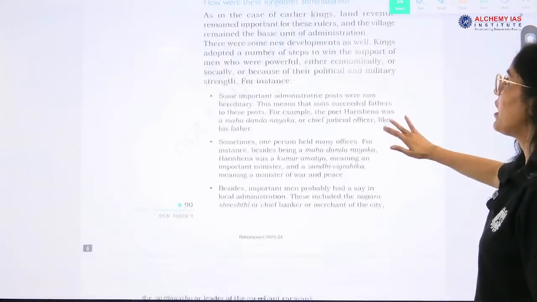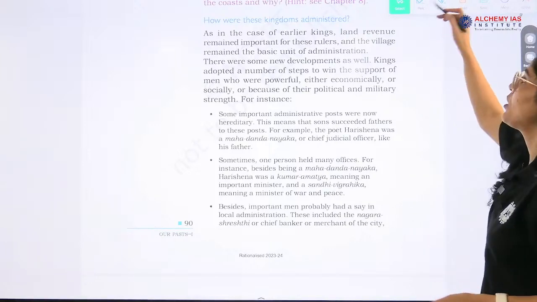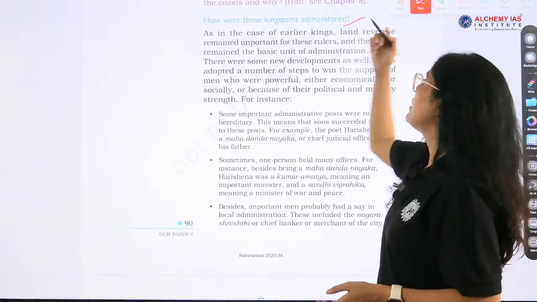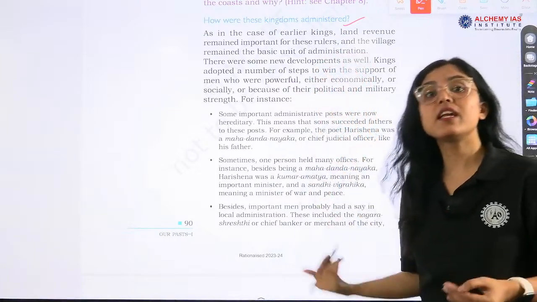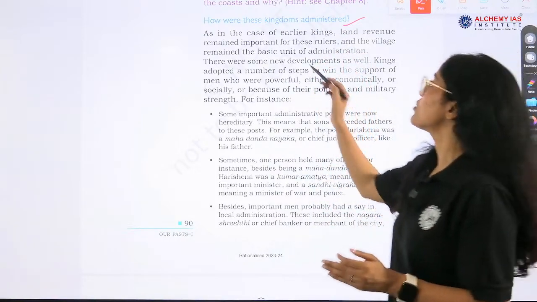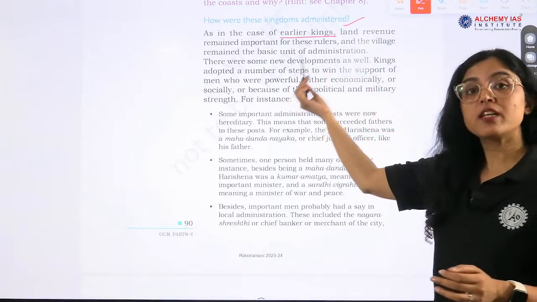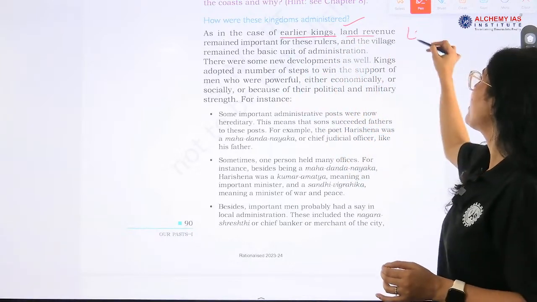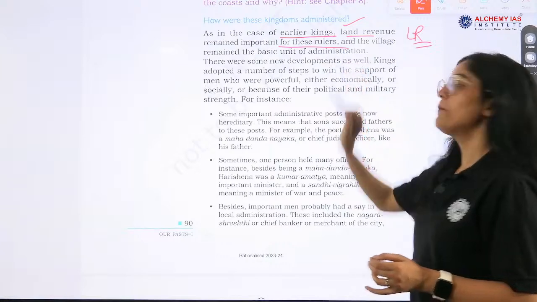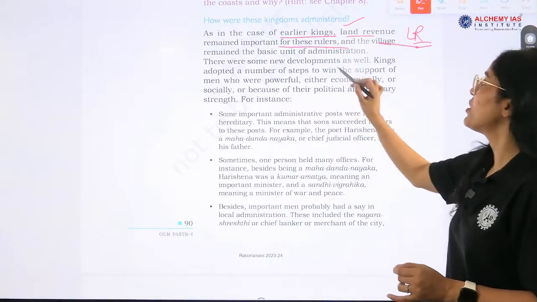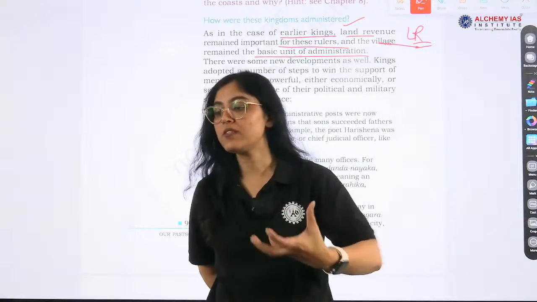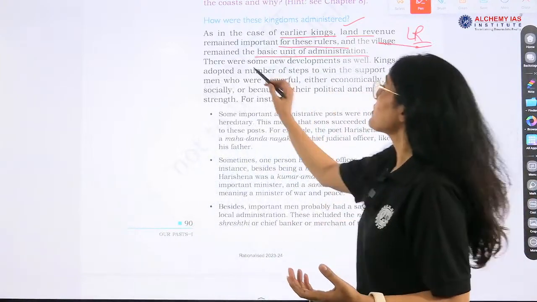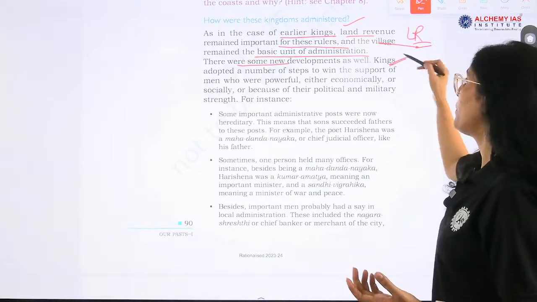Now, the administration part, very important. Simple statement based question comes. Okay, how were these great kingdoms administered? So, as in the case of earlier kings, we have seen that land revenue was important, right, and the village remained the basic unit of administration. Now, new capitals were emerging, right? There were some new developments as well.